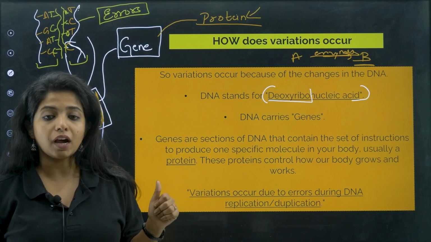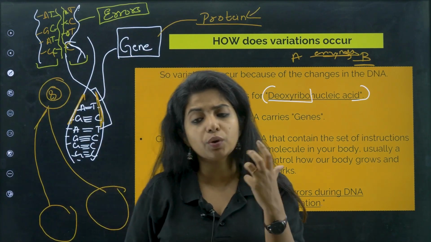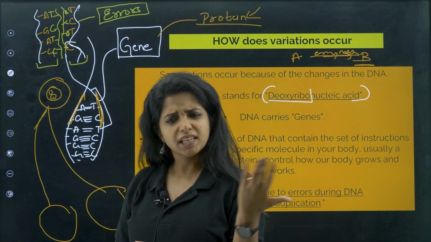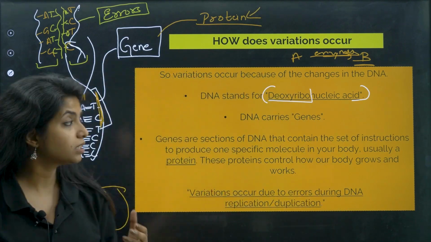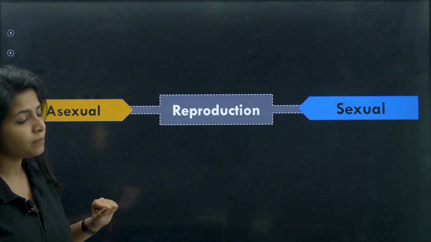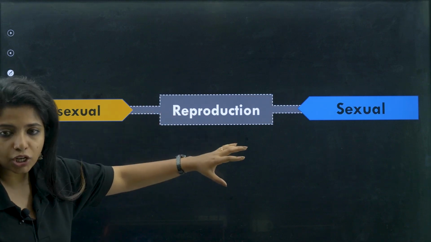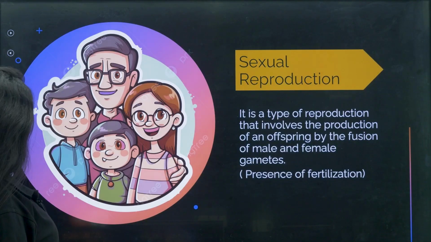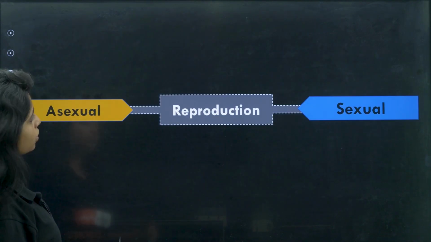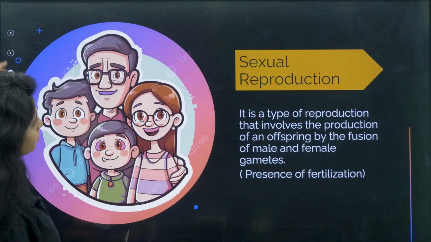Now, the question comes: in which type of reproduction do you think a greater amount of variation occurs? In sexual or asexual? That is a very big question. You have two different modes, one is sexual and the other one is asexual. First, we'll start off with sexual. What do you mean by sexual?